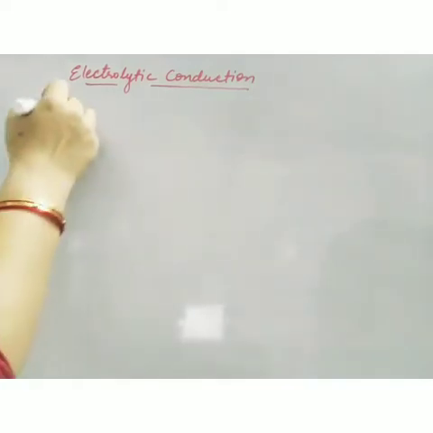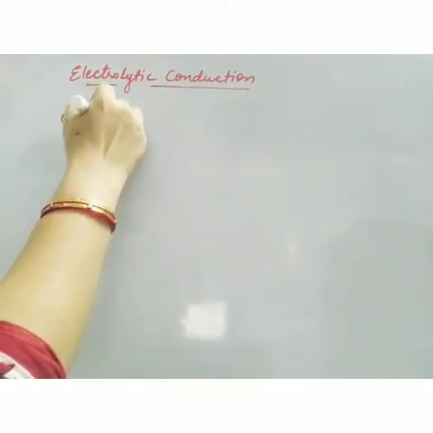Just like metallic conductors, these electrolytic conductors also follow Ohm's law. In physics we have learnt about Ohm's law, which basically applies to metals, metallic rods, metallic conductors. Since conduction of current is there, like metallic conductors, electrolytic conductors also follow Ohm's law. So first we are going to discuss Ohm's law here.